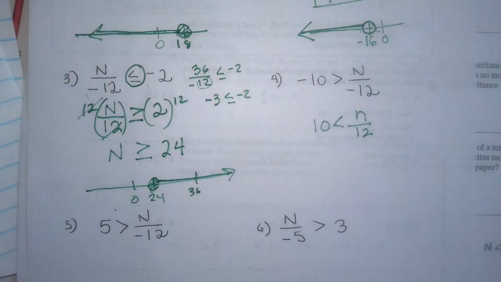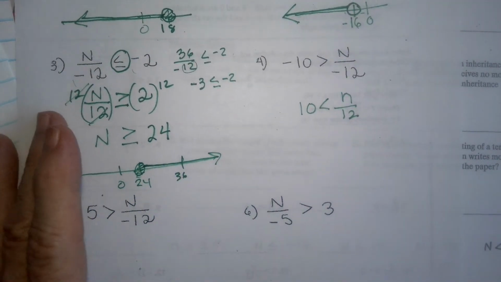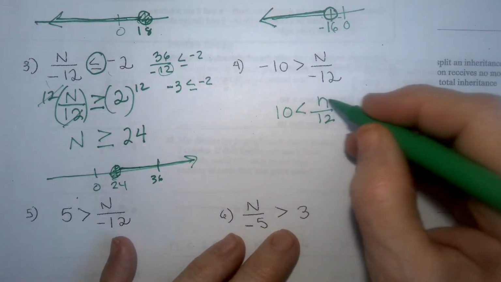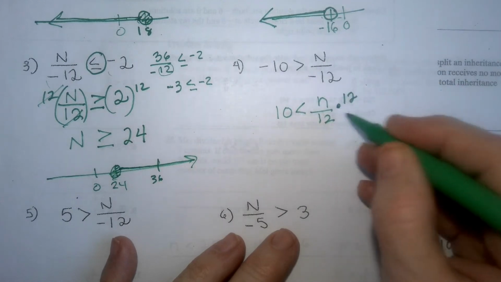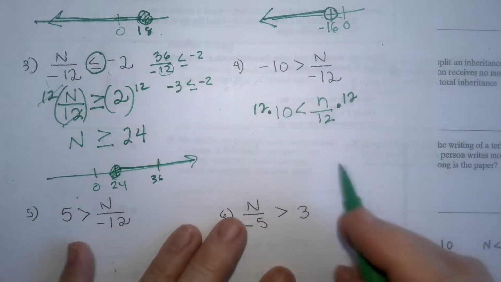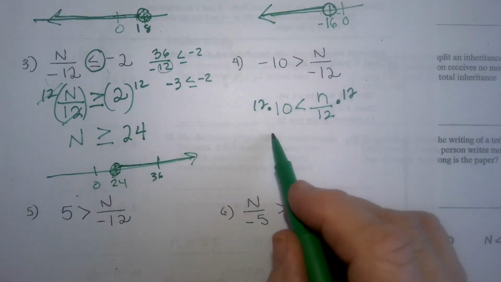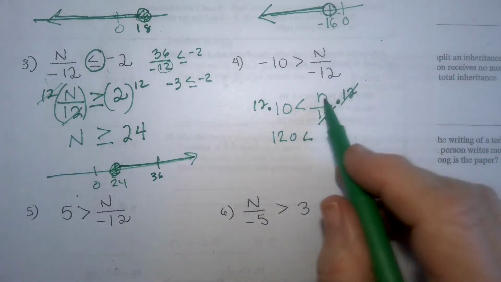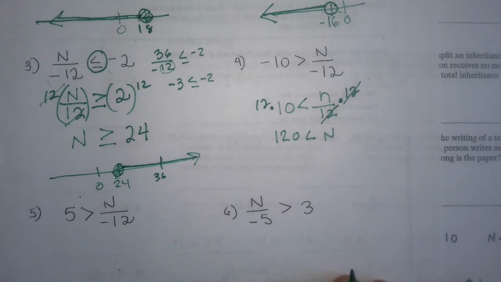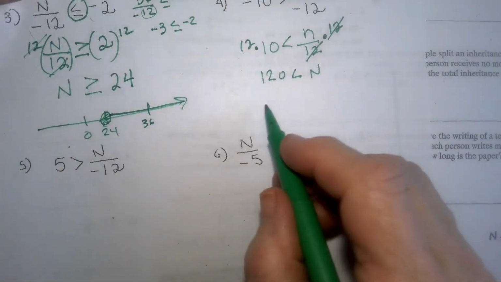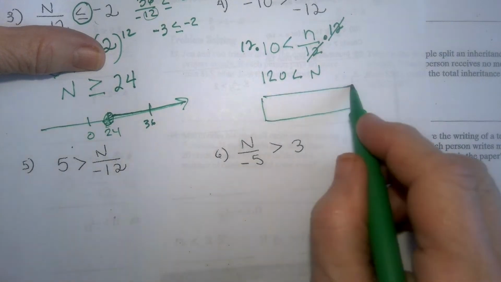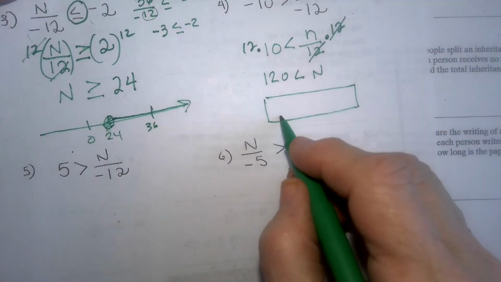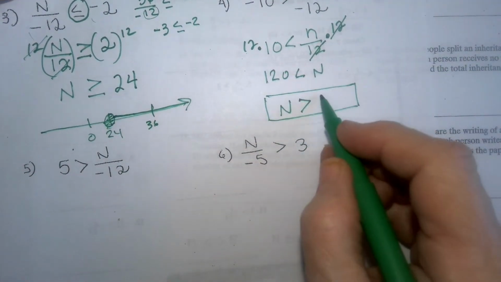So I've avoided all those negatives, and now it's going to be a cleaner multiplication. So how do I get rid of a divided by 12? You're going to multiply by 12, and again, someone said, do I need parentheses? No, if you clearly show a multiplication. So it's going to be, is it 120? Yeah. 12 divided by 12 is 1. 1 times n is n. However, we're going to be putting it in the format where the variable is on the left side. So what could I do then? Flip everything again. So n, the greater opening is towards the n.